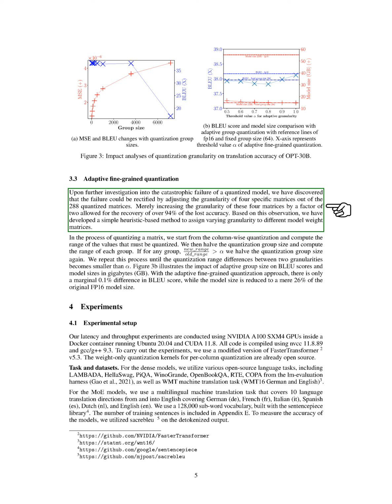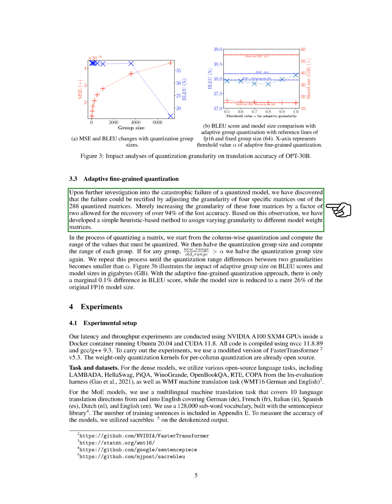Upon further investigation into the severe performance degradation of a quantized model, we found that adjusting the granularity of just 4 specific matrices out of the 288 quantized matrices could rectify the issue. Simply doubling the granularity of these 4 matrices allowed us to recover over 94% of the lost accuracy. Based on this finding, we've developed a simple rule of thumb method to assign different granularities to different model weight